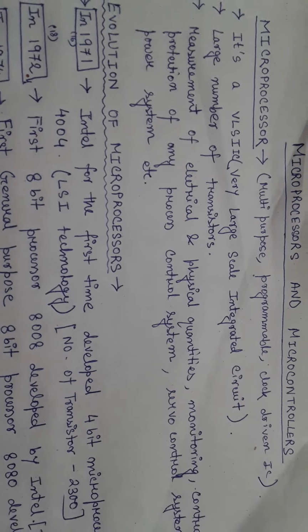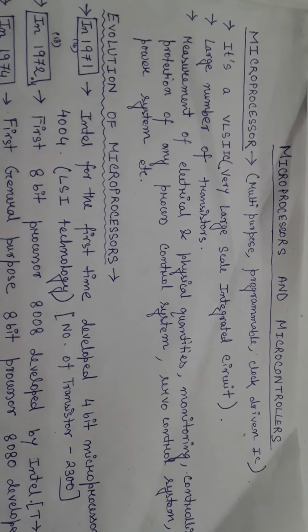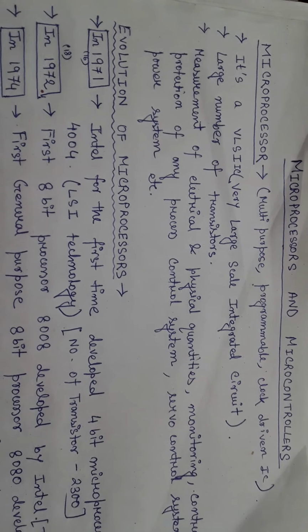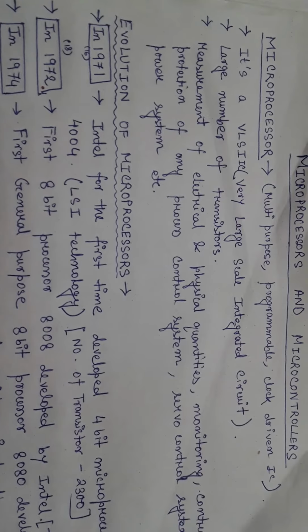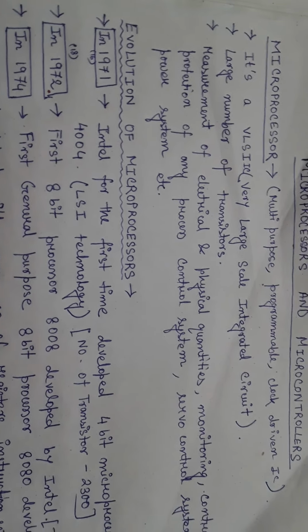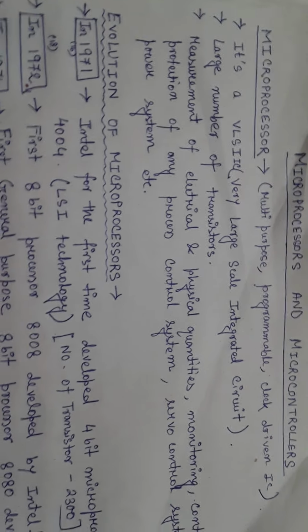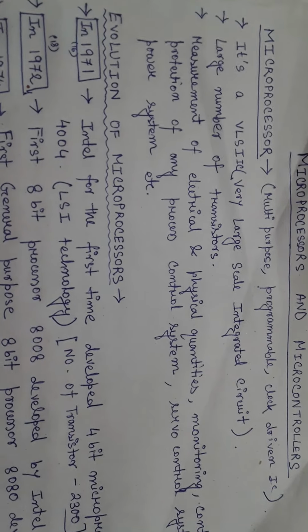So a microprocessor is something different than a calculator. So n number of times we can program it. And clock driven means we can give the particular frequency of operation through some crystals. So that I'll be discussing in brief whenever I discuss different types of processors. So for now, clock driven means it gives its necessary frequency for operation.